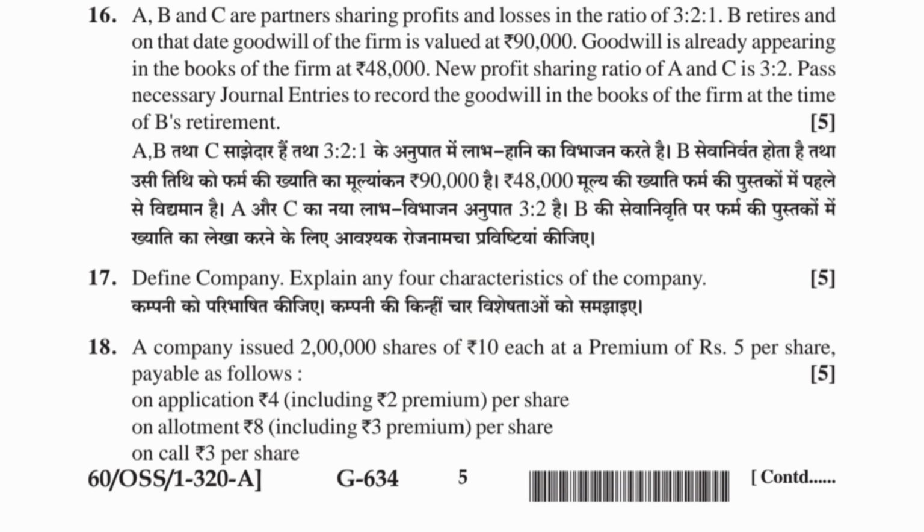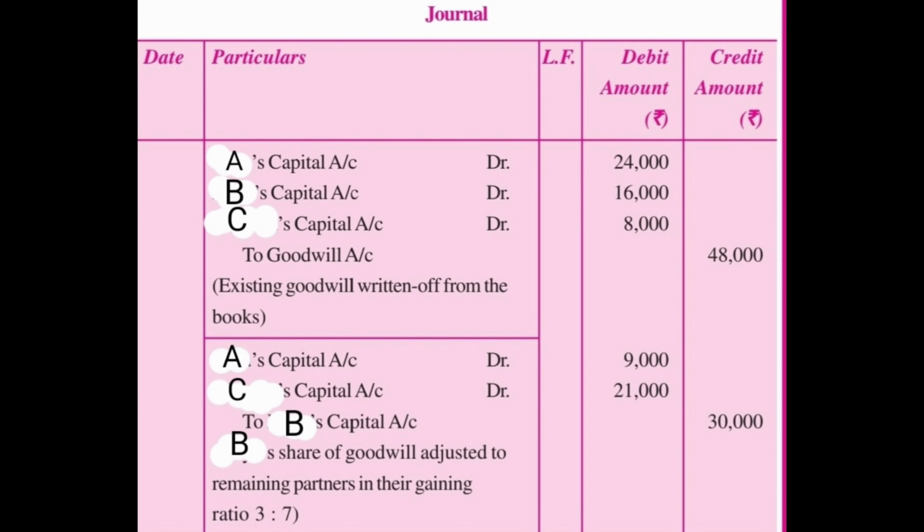16. A, B, and C are partners sharing profit and losses in the ratio of 3:2:1. B retires and on that date goodwill of the firm is valued at rupees 19,000. Goodwill is already appearing in the books of the firm at rupees 48,000. The new profit sharing ratio of A and C is 3:2. Pass necessary journal entries to record the goodwill in the books of the firm at the time of B's retirement. Pause the video and see the answer.